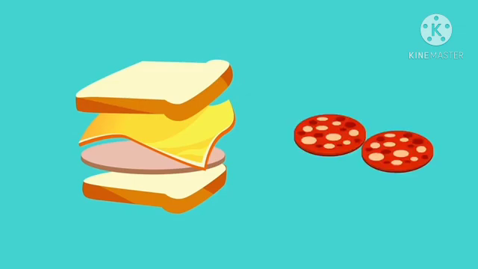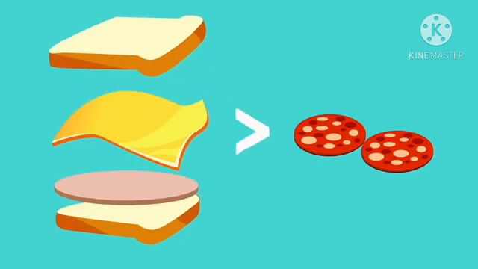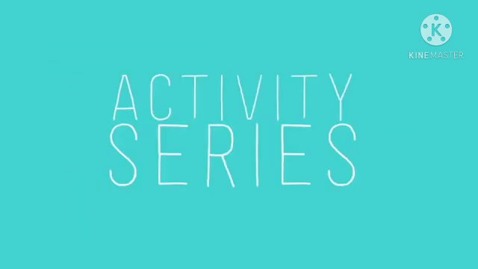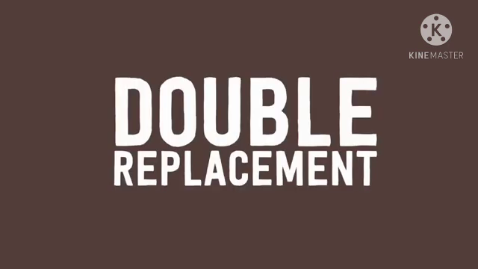Next one, the double replacement reaction. That means take the sandwich, remove two ingredients and add another two ingredients. That is called the double displacement reaction or double replacement reaction.